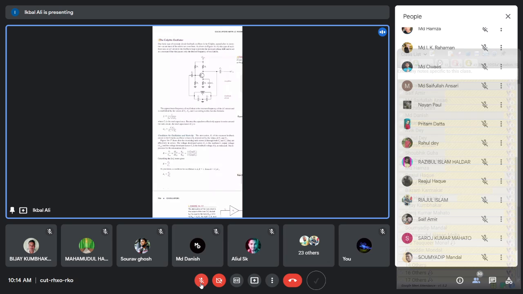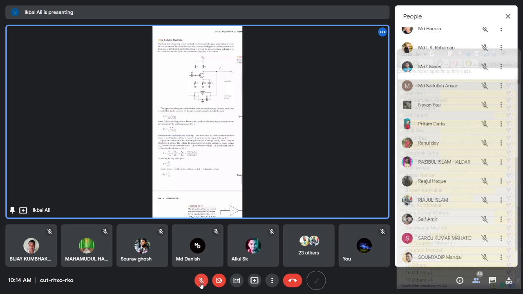He's saying that it is around 20 or 30 kilohertz, mainly the range is 30 kilohertz. That is the audio frequency range. Below 1 megahertz, mainly these frequencies are there, but the definition is 20 to 30 kilohertz is the audio frequency range, and you are saying correctly. So this is the range of the audio frequency.